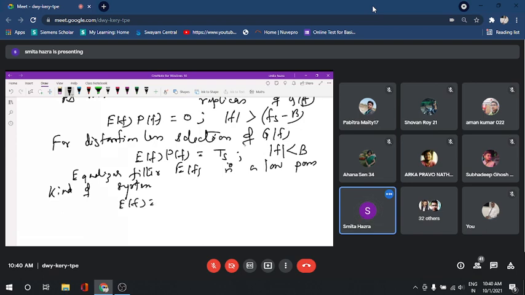EF is equal to PS by PF when mod of F is less than or equal to B, isn't it? Because EF into PF is equal to TS within the band. So EF is equal to how much? EF is equal to simply TS by PF within the band.